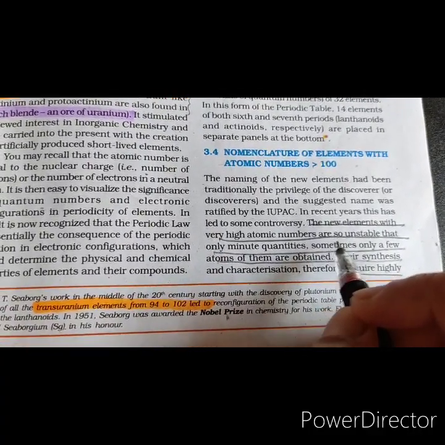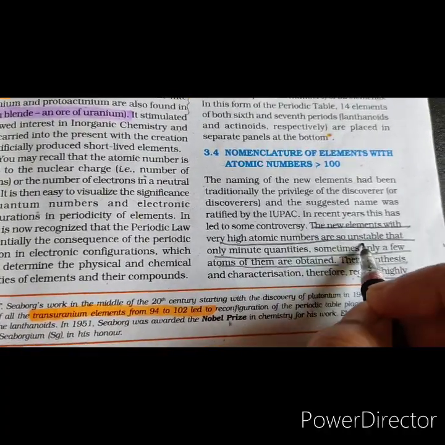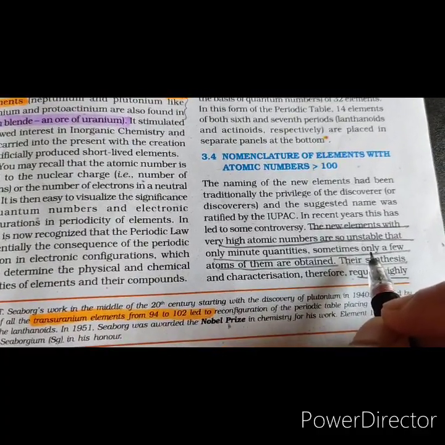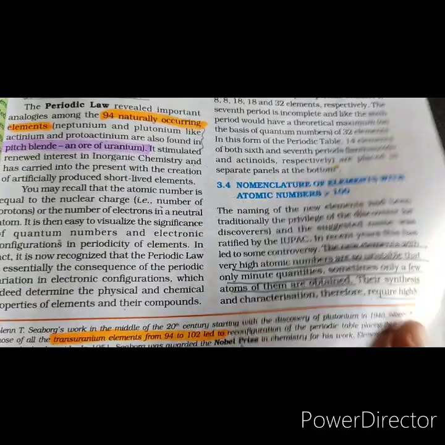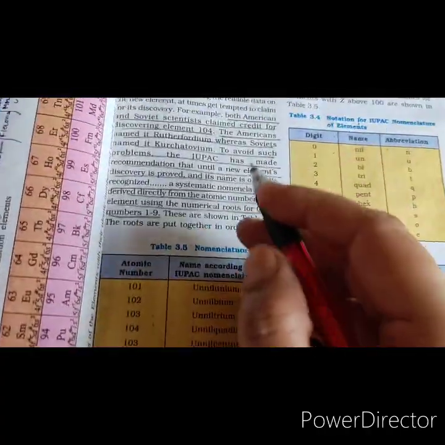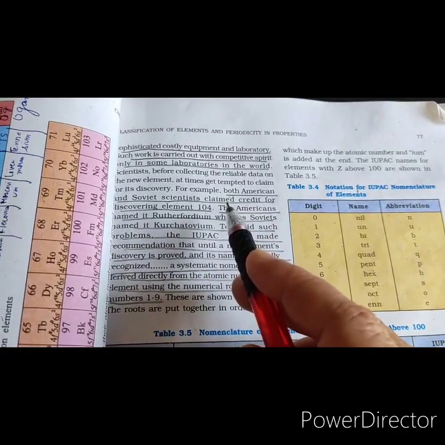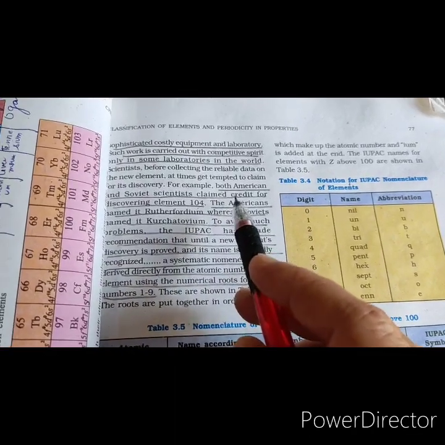This is because the new elements with high atomic number are very unstable, and only minute quantities of elements are obtained. This has led to controversy in deciding the claims of more than one scientist for the discovery and names assigned by them for the new elements discovered.